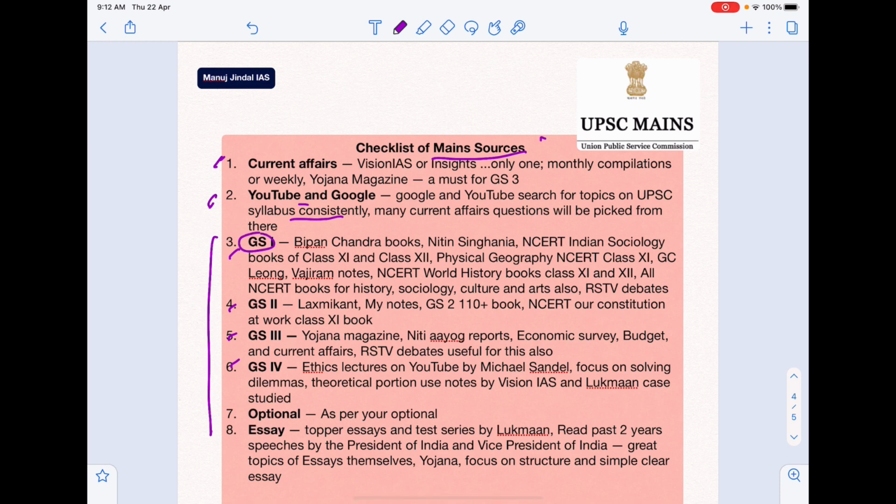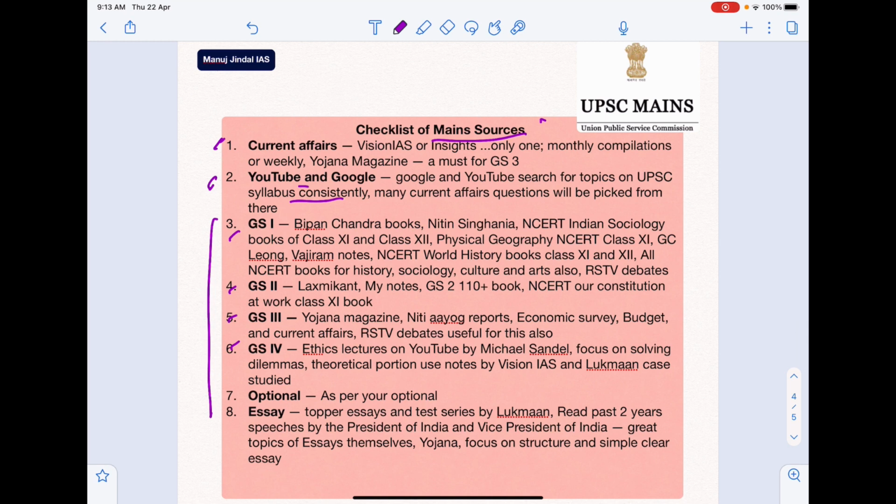For example, for GS1, one of the topics in GS1 is climate change. And climate change obviously is an evolving topic. So any static source is not enough for it. You have to continue to evolve your preparation according to current affairs also. So that is why YouTube and Googling is important.